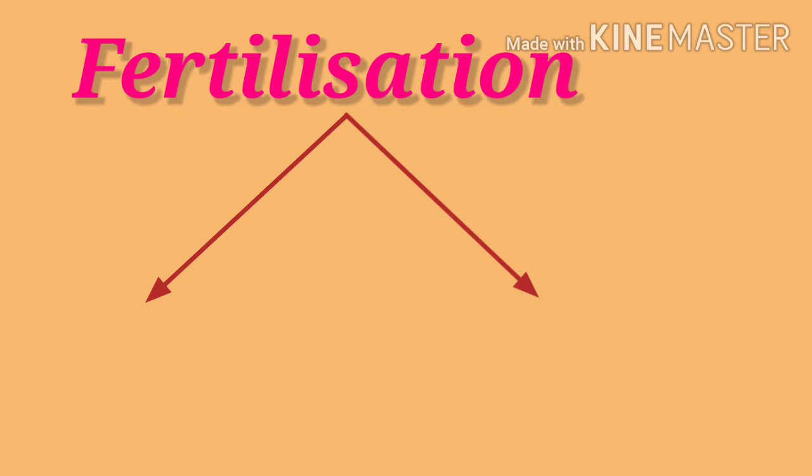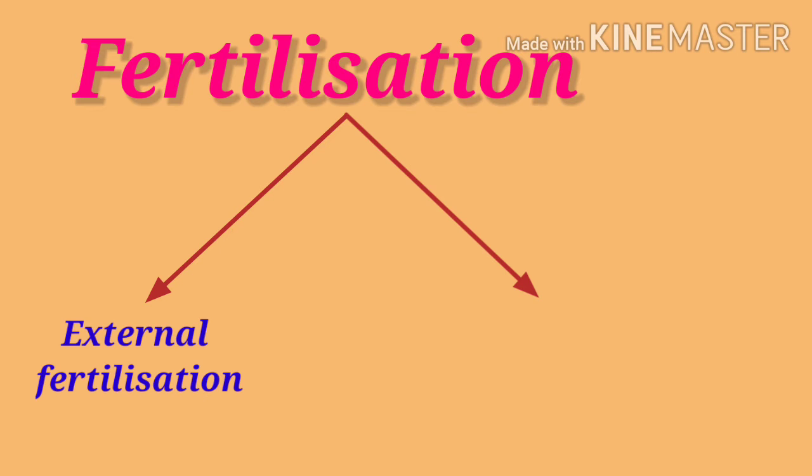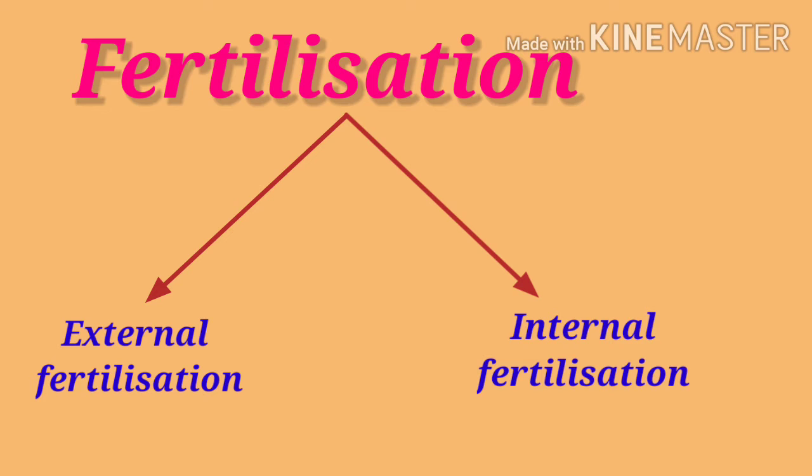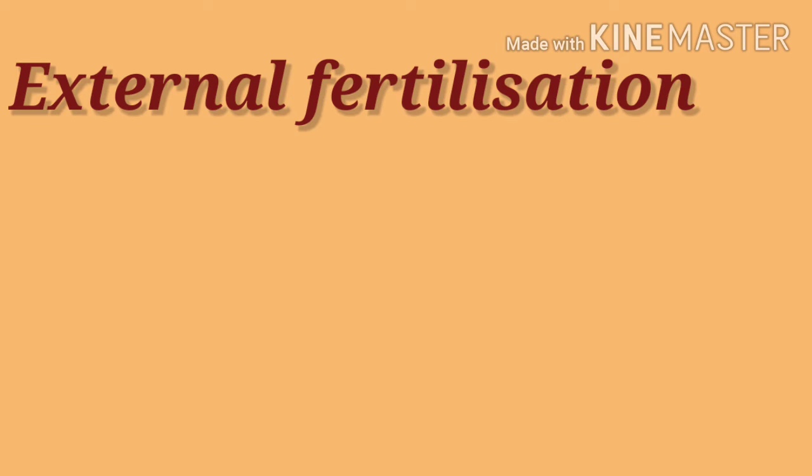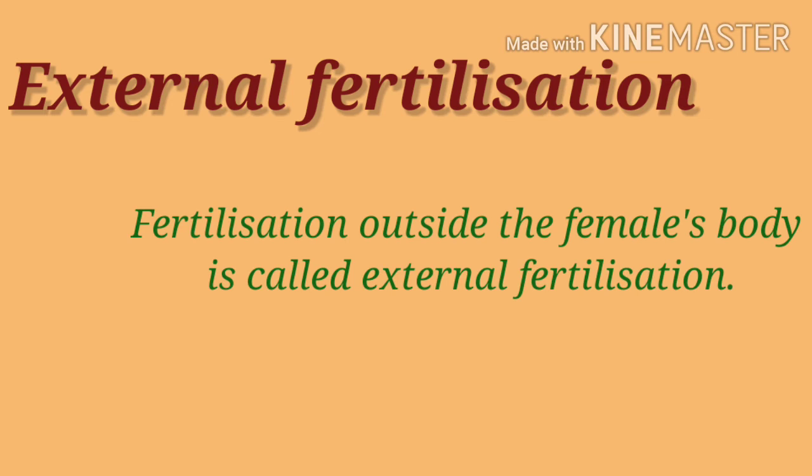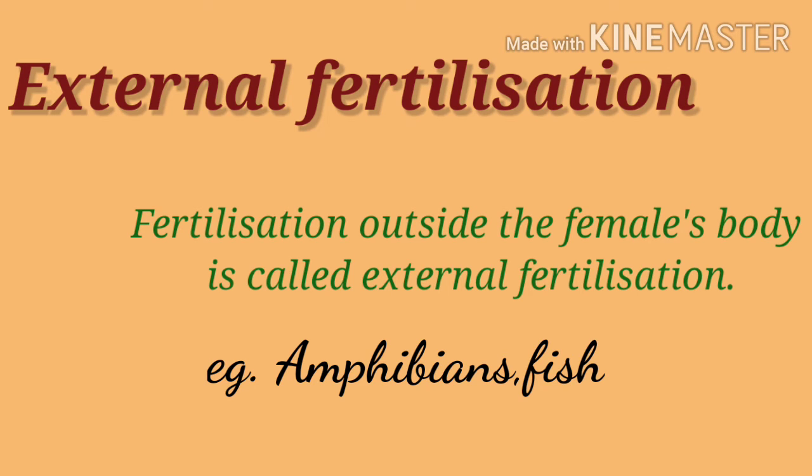Fertilization is of two types. The first is external fertilization and the second is internal fertilization. So what is external fertilization? The fusion of male and female gamete outside the female's body, or the fertilization that occurs outside the female's body, is known as external fertilization.